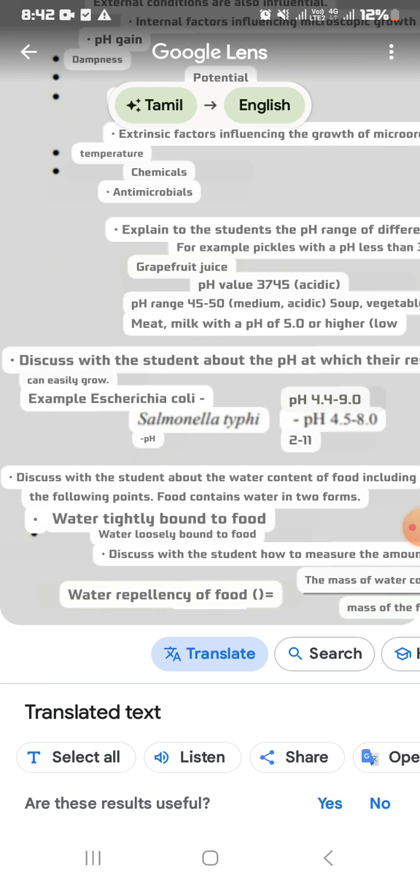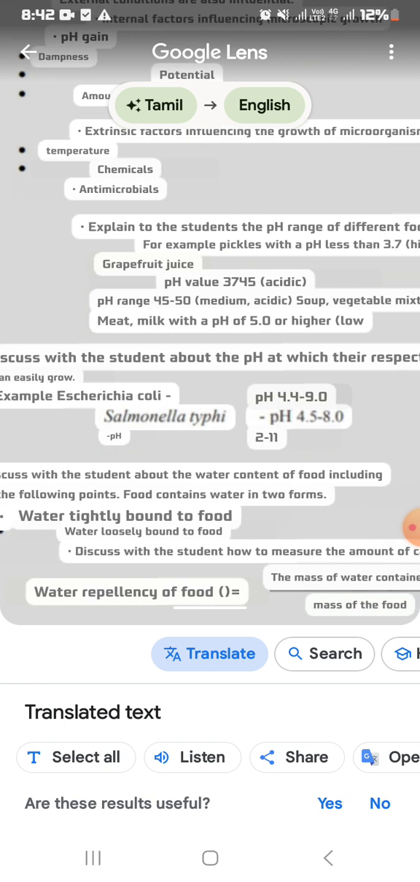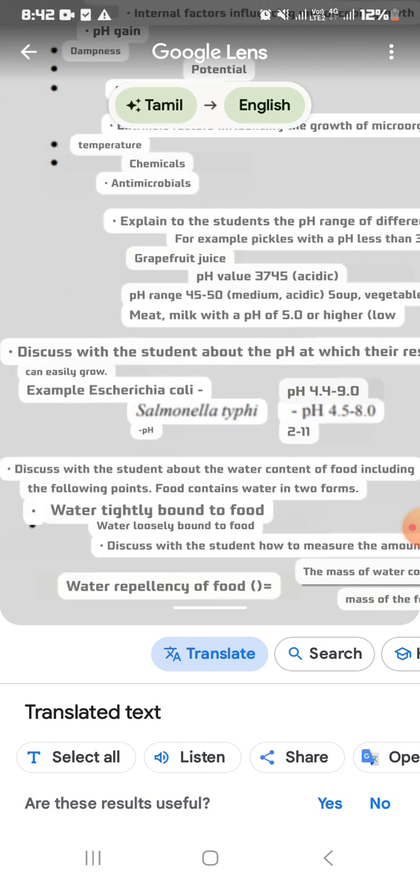Okay, so next one is, there are two types of water which food contains. So discuss with the students about the water content of food, including the following points. The first one is, food contains water in two forms. Every food contains water, but in two forms. What are those? Water tightly bound to food, and water loosely bound to food.